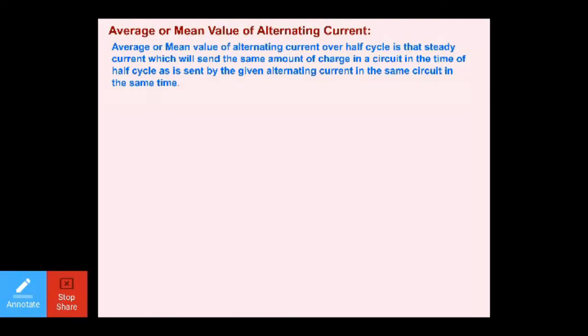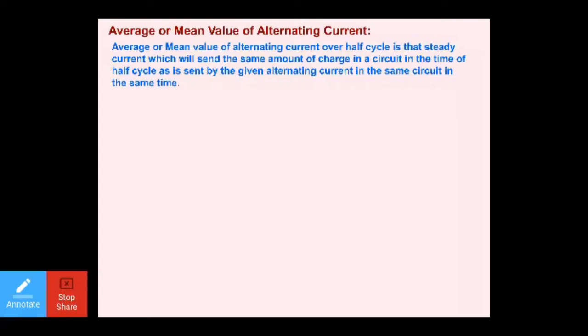So dear students, you are sending the charges by an AC and you are sending the charges by the mean value of an AC. In both the cases, charges are going and the same magnitude of charges are going. And how much cycle have you taken? Half cycle.